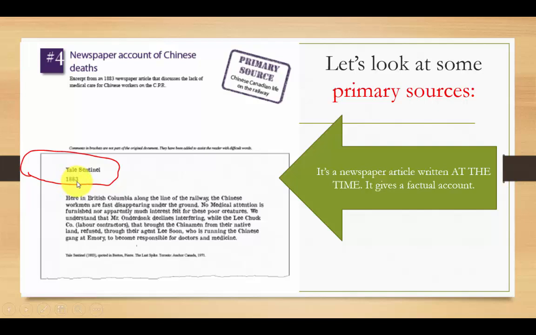So if I'm studying the CPR, I know that this particular article was written at the time of the event. And if I read through the article, we won't read through it really carefully here, but it's discussing the conditions of Chinese workers on the CPR, how dangerous those conditions were, and how many people were dying during this time. So it's a factual newspaper article at the time of the event, and therefore I consider this to be a primary source.